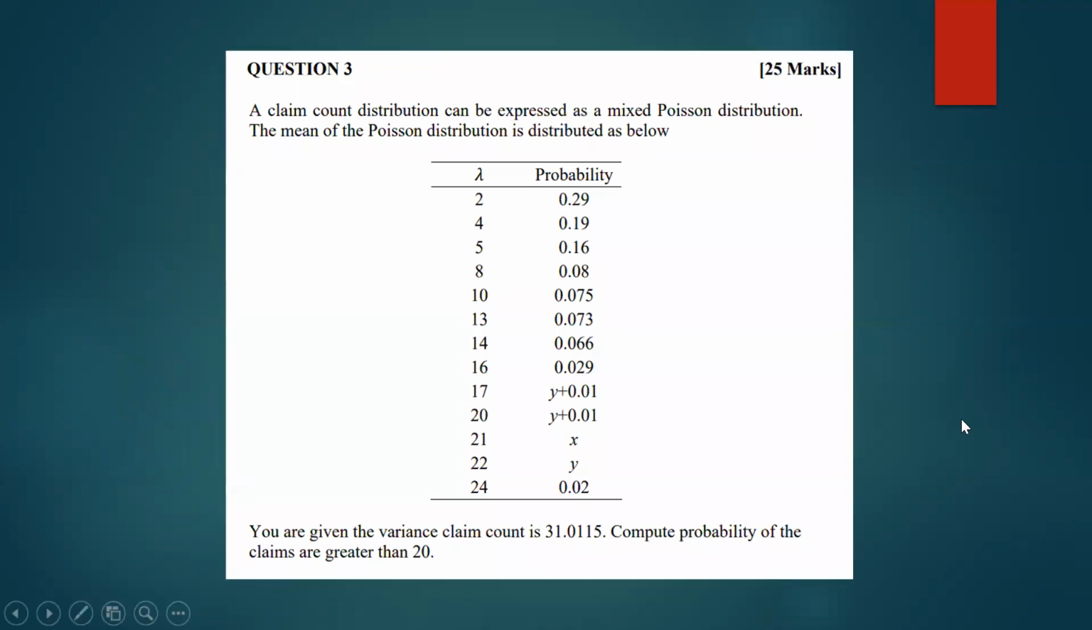So for question 3, the question is: a claim count distribution can be expressed as a mixed Poisson distribution, and the mean of the Poisson distribution is distributed as below, as the table shows, with different probabilities and different lambda values. Inside the probabilities, we have x and y, two unknowns. You are given that the variance of the claim count is 31.0115. I need to compute the probability of the claim count being greater than 20.